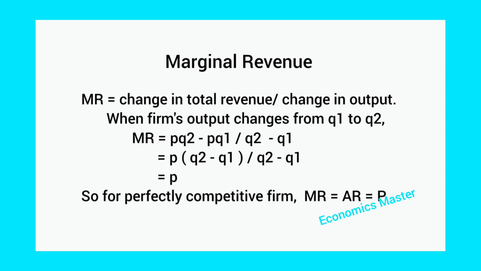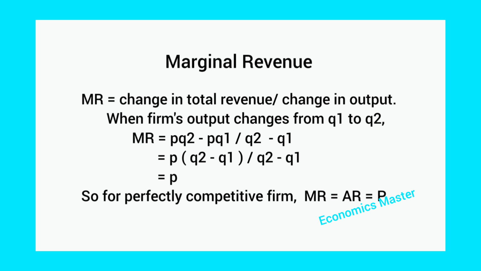So, price into new output level Q2 minus price into the old output level Q1, that is the change in total revenue, divided by change in output. Change in output means Q2, the new output, minus Q1, the old output level.